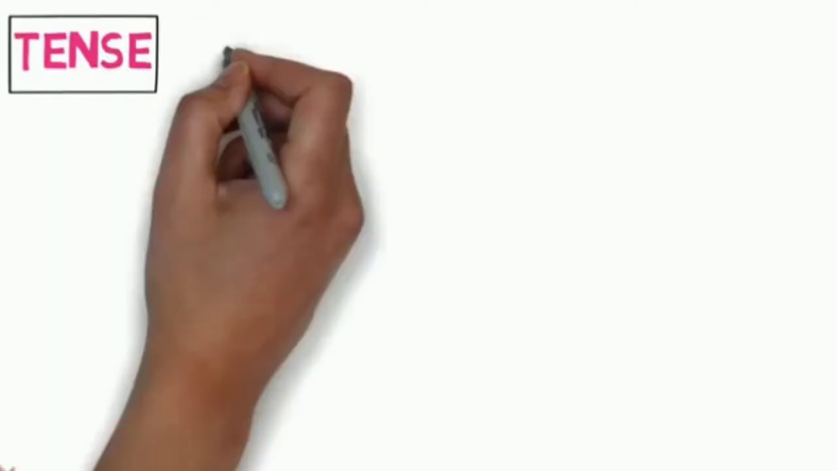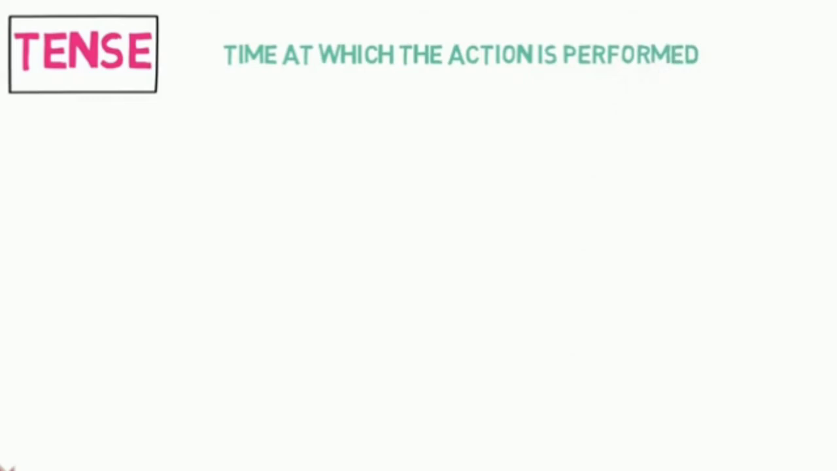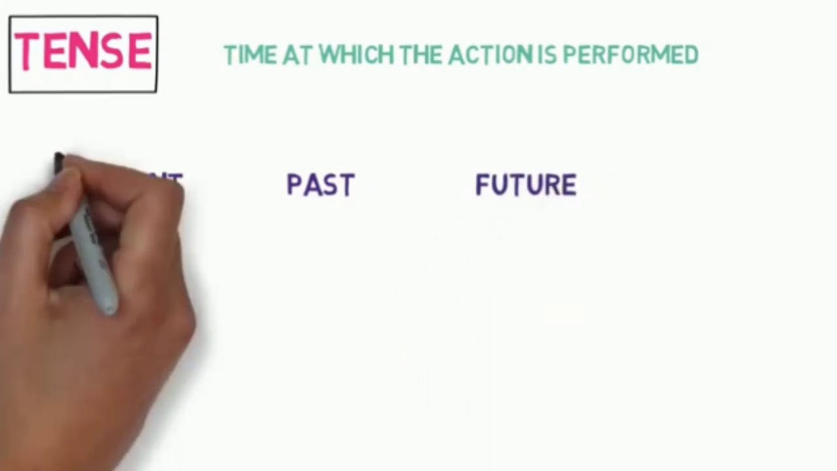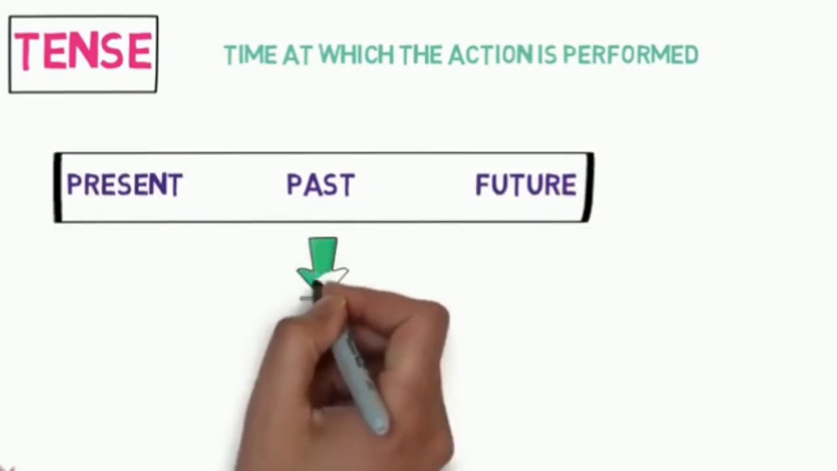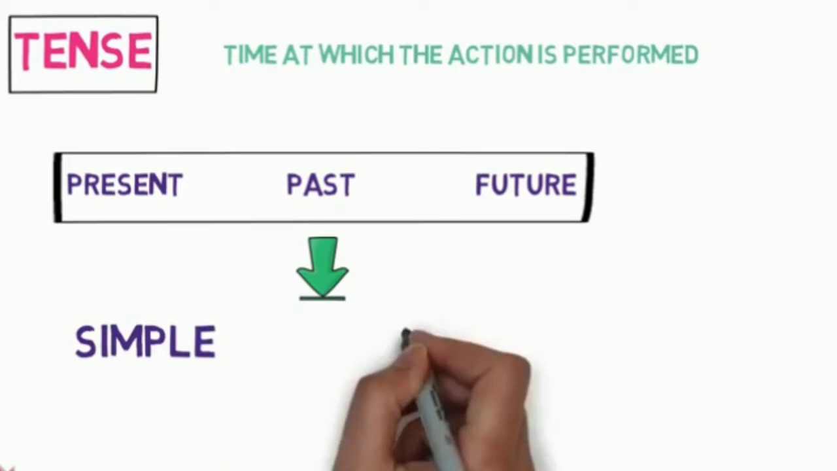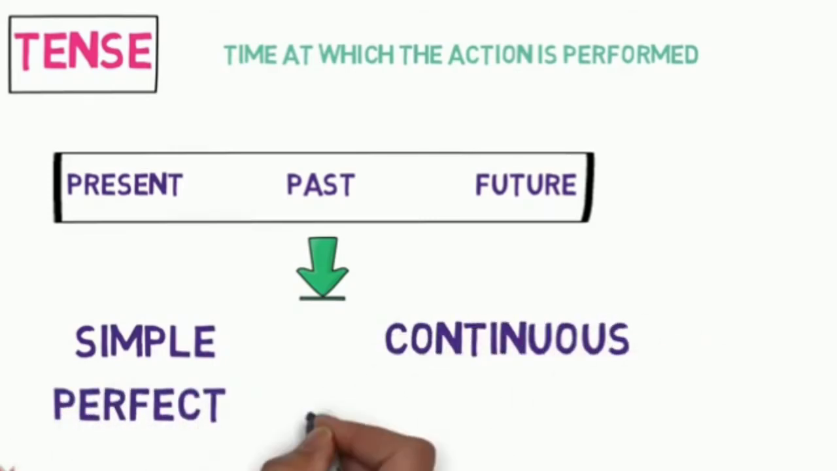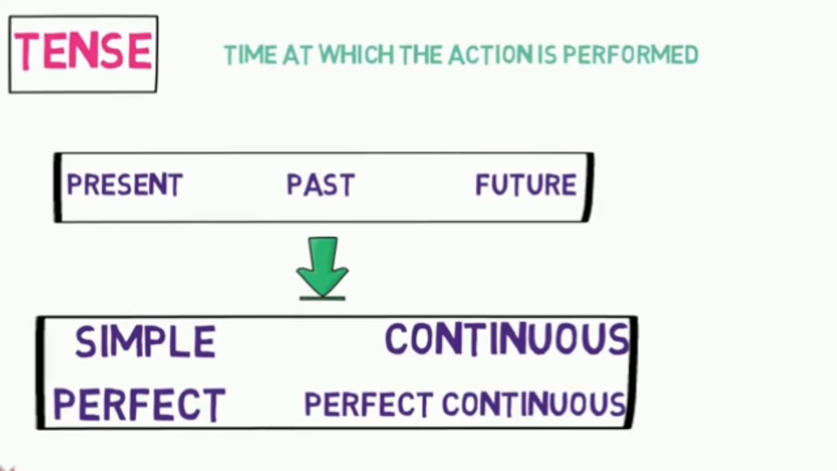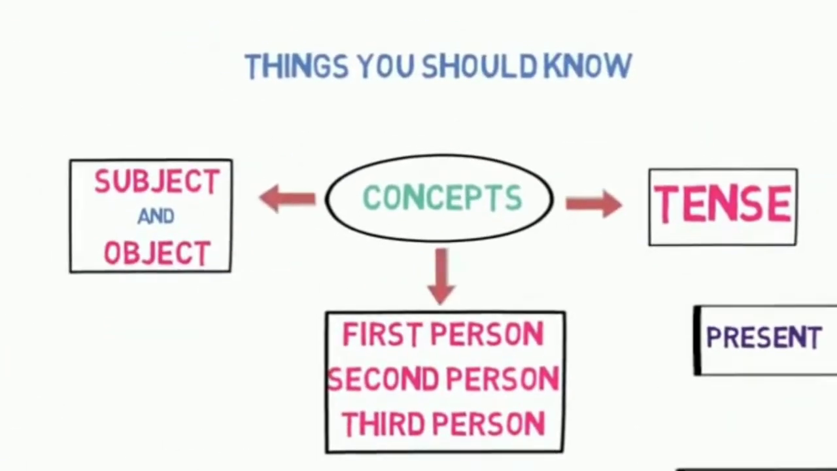Now, let's look into tenses. Tense denotes at which time the action is performed. Tenses are mainly divided into 3 types: present, past and future. And they are subdivided into 4 subtypes, which are simple, continuous, perfect and perfect continuous. So in total, there are 12 tenses. If you want to recall or learn tenses, I will provide the links in the description.